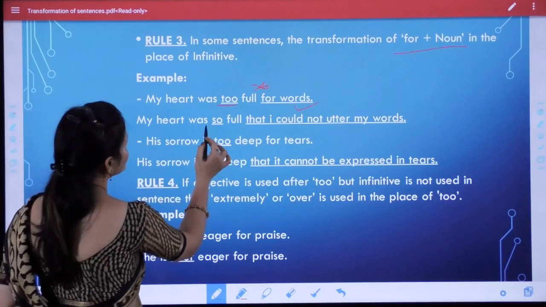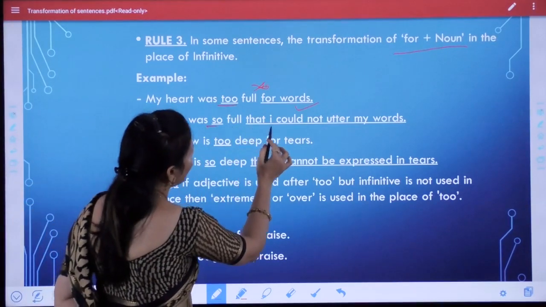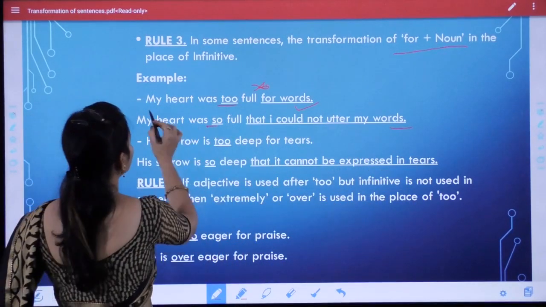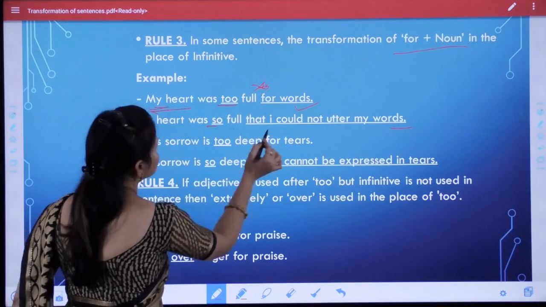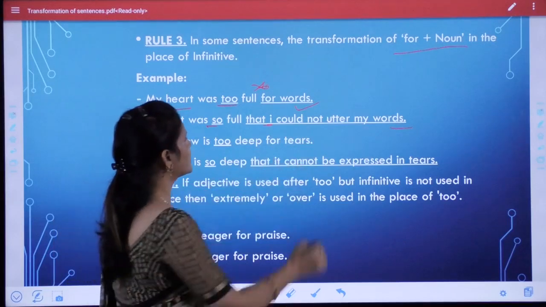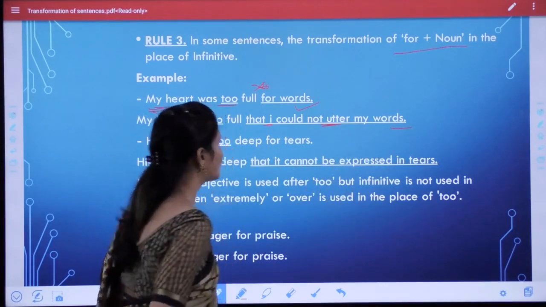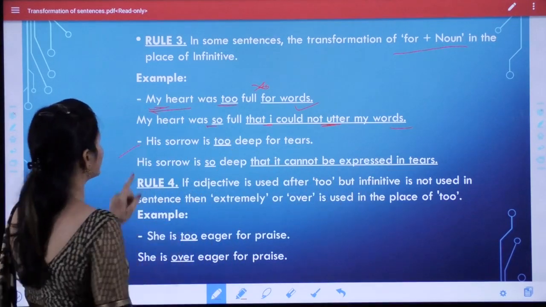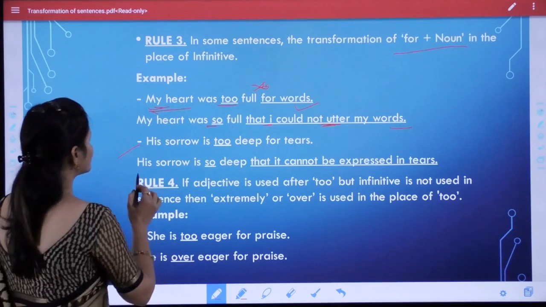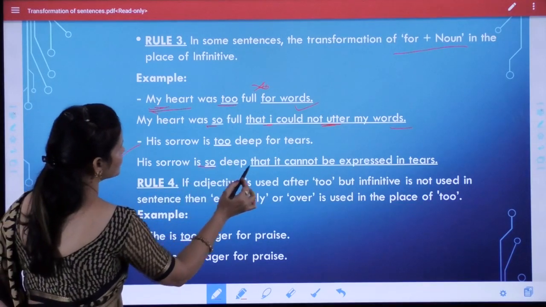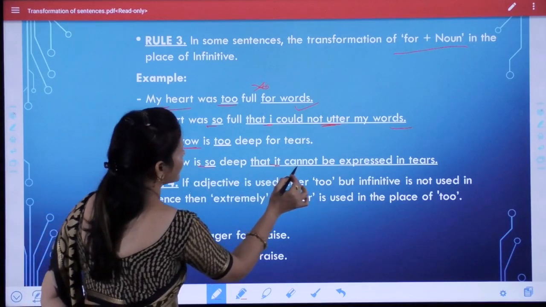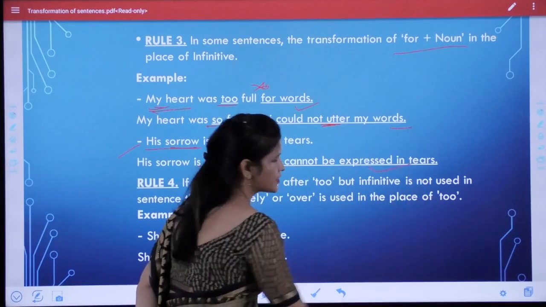My heart was so full that I could not utter my words. Here we use "I", instead of "my heart" we make the subject "I": I could not utter my words. Okay, and the next is: His sorrow is too deep for tears. We change it into: His sorrow is so deep that it cannot be expressed in tears.